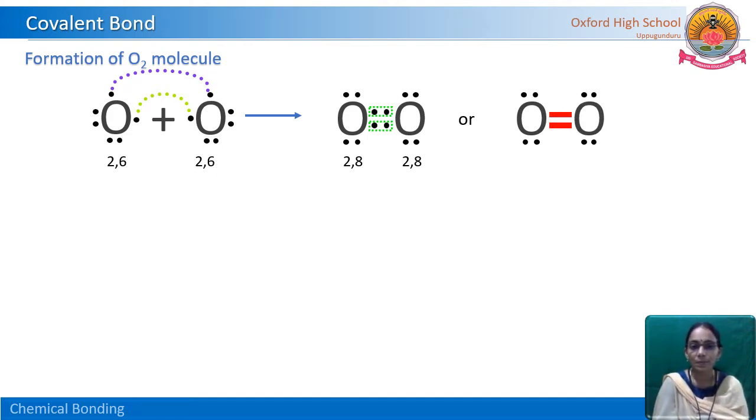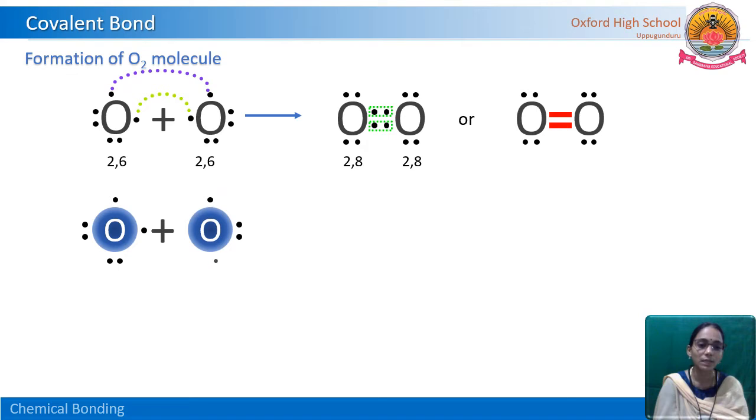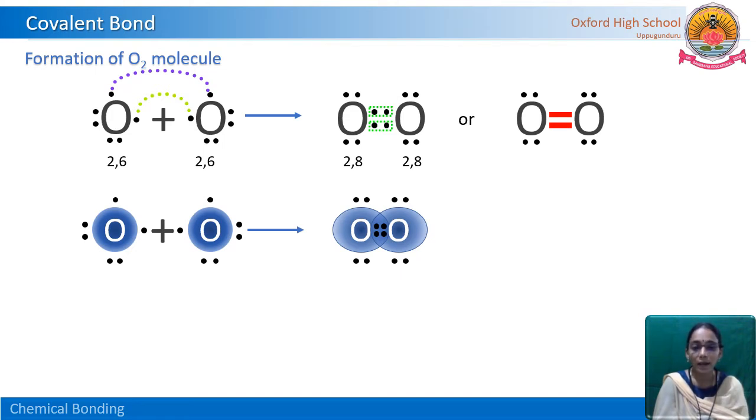See here, in between these two oxygen atoms, that means in the oxygen molecule, how many covalent bonds are there? 2 covalent bonds are there. We can write this one also like this. This is the Lewis dot structure. The dots over this molecule represent the valence electrons. After formation of the oxygen molecule, see here, upon this oxygen 4 electrons are already there, and it is sharing 2 more pairs with the other oxygen atom. So totally sharing 4 and already 4 are there, so totally 8 electrons. Similarly the other oxygen atom also attains the octet.